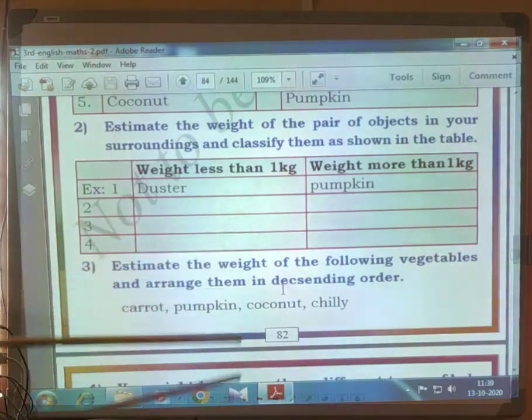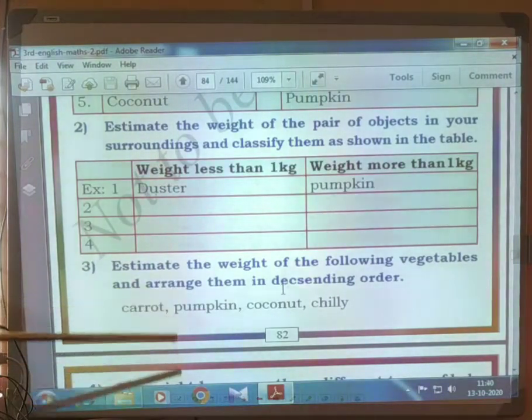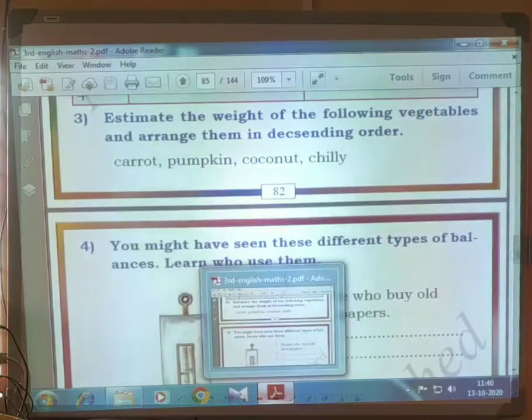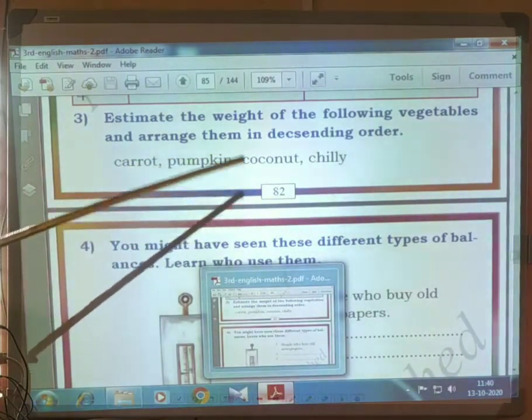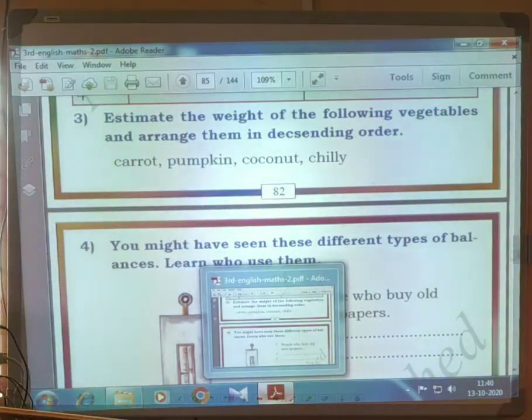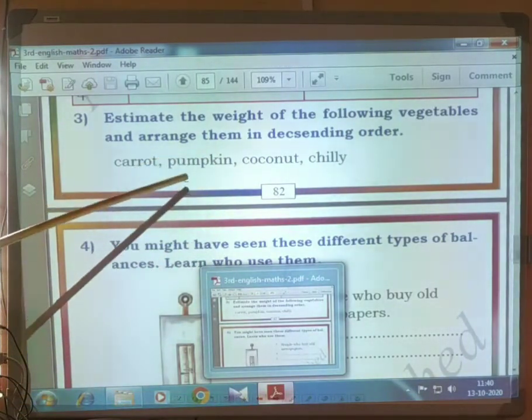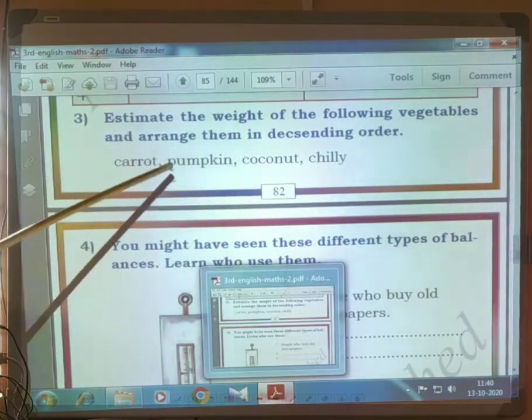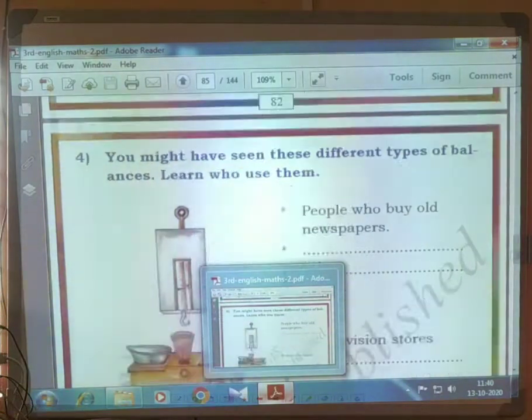Estimate the weight of the following vegetables and arrange them in descending order. Descending order means you write the more weight first and then decrease the weight. Carrot, pumpkin, coconut, chili. Chili is less weight. First we have to write the highest weight: pumpkin, coconut, carrot, then chili.